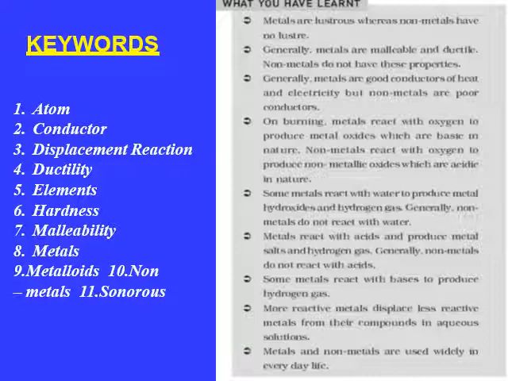On burning metal with oxygen, it produces metal oxide which is basic in nature. Non-metals react with oxygen and produce non-metallic oxides which are acidic in nature. Metals react with water to produce metal hydroxide and hydrogen gas, while non-metals do not react with water. Metals react with acids and produce salt and hydrogen gas, and non-metals do not react with acids. Some metals react with bases to produce hydrogen gas also. A more reactive metal displaces a less reactive metal from its compound in aqueous solution, and metals and non-metals are widely used in our daily life.